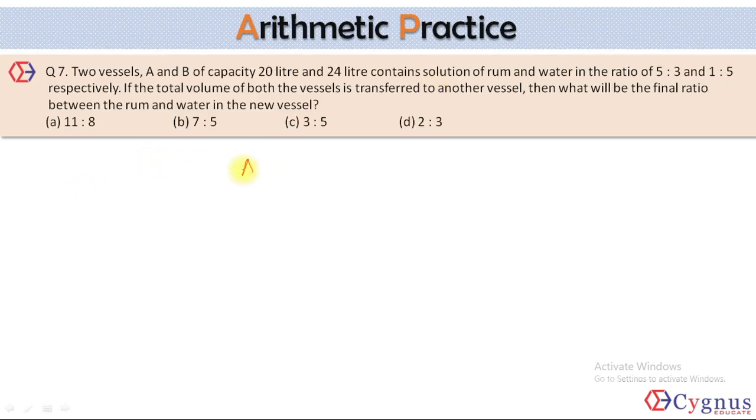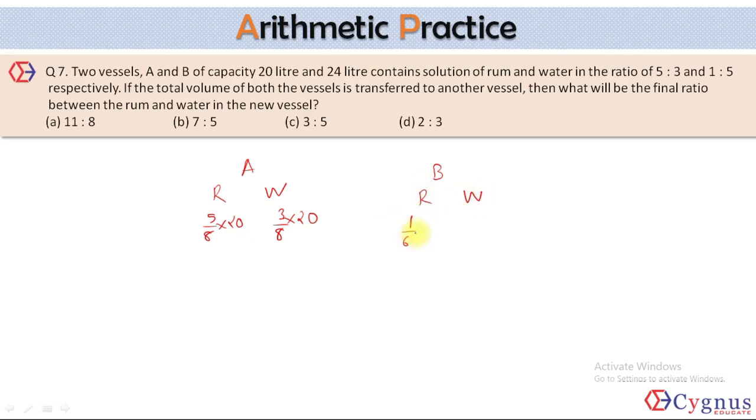Let's talk about the first vessel A. It will have some rum and some water. It contains rum and water in the ratio of 5:3. So rum becomes 5/8 of 20 and water will become 3/8 of 20. This is rum, this is water. In vessel B, rum, water. It contains rum and water in the ratio of 1:5.